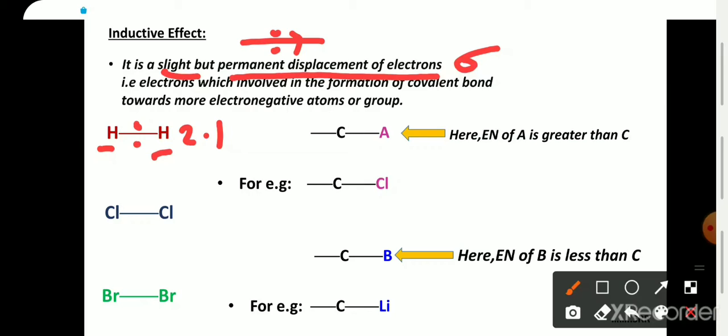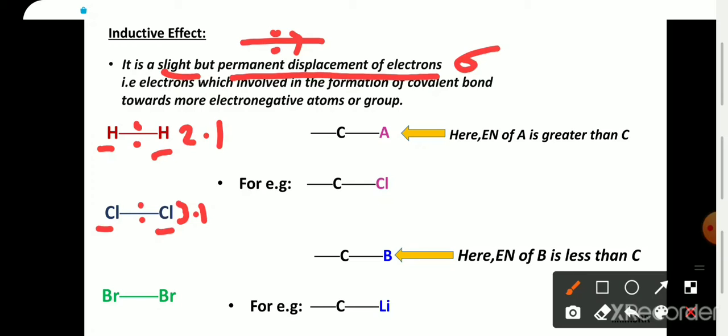Same in the case of chlorine. Chlorine has the electronegativity of 3.1. So here also the electronegativity difference is 0. So both have equal affinity towards these bonded electrons, that is sigma electrons. So here also the sigma electrons will remain in the center of this molecule.